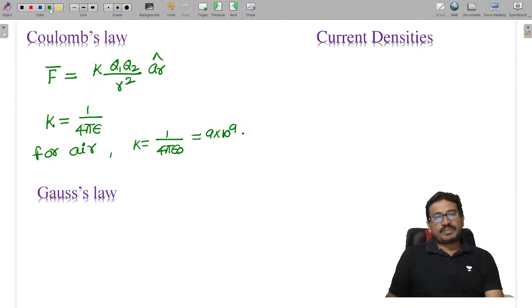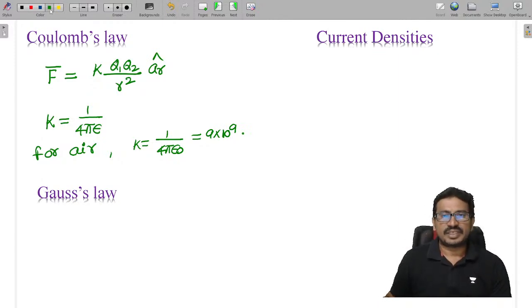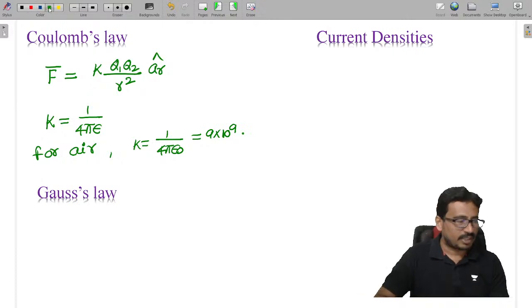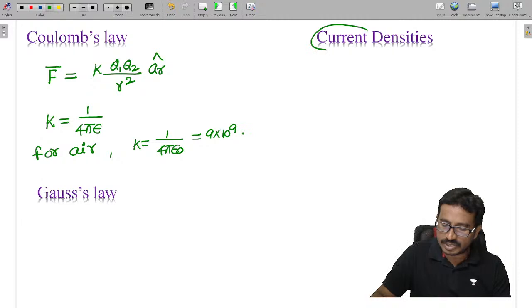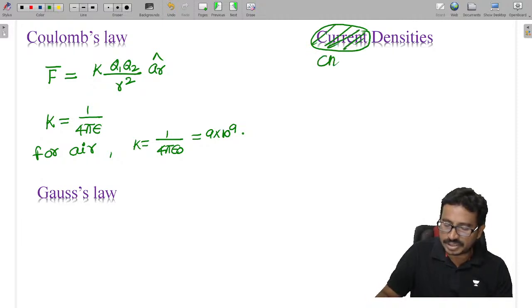And we have different types of current densities as well as charge densities. Now here, this is charge densities.